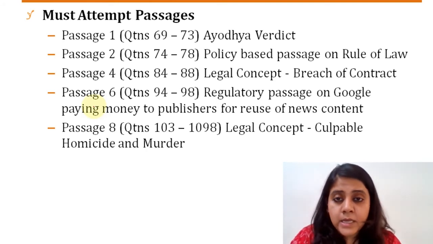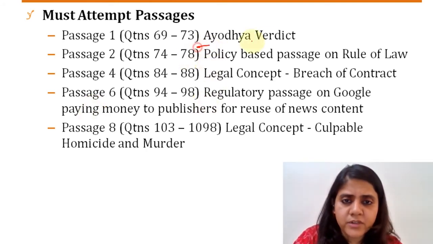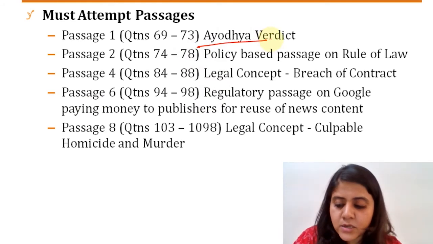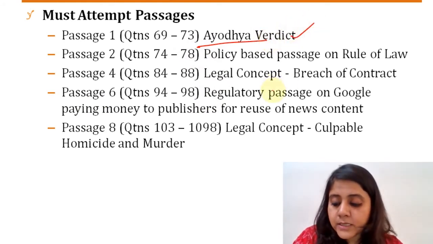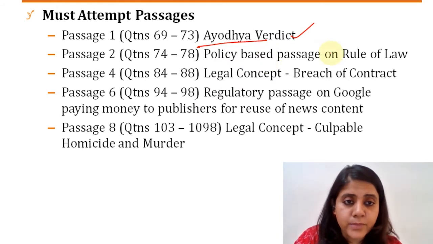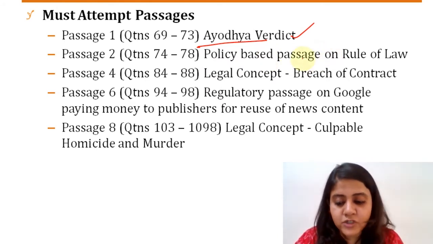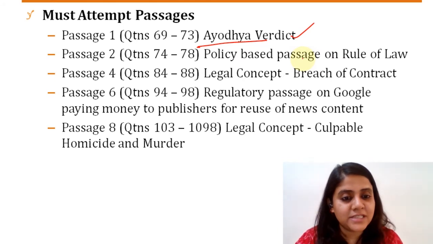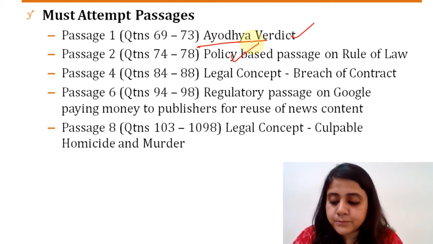The first passage, if you remember about Ayodhya verdict, fairly short passage it was with familiar kinds of questions, so definitely doable. The second one, if you see the one based on rule of law, although the passage could have seemed a little abstract, right, but questions were still easily doable. They were easily found in the passage, right? So this is again something that you should have definitely done.